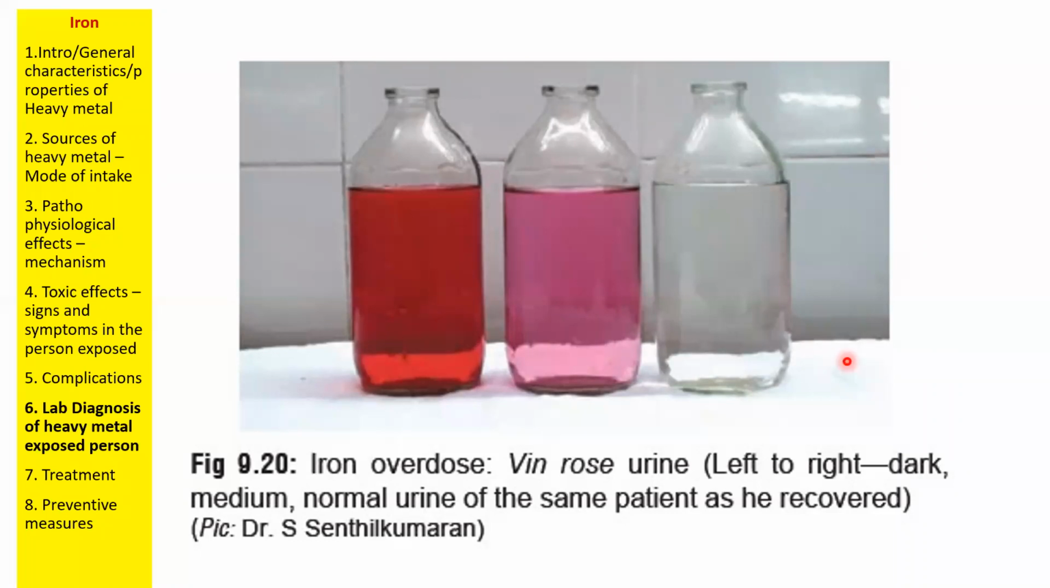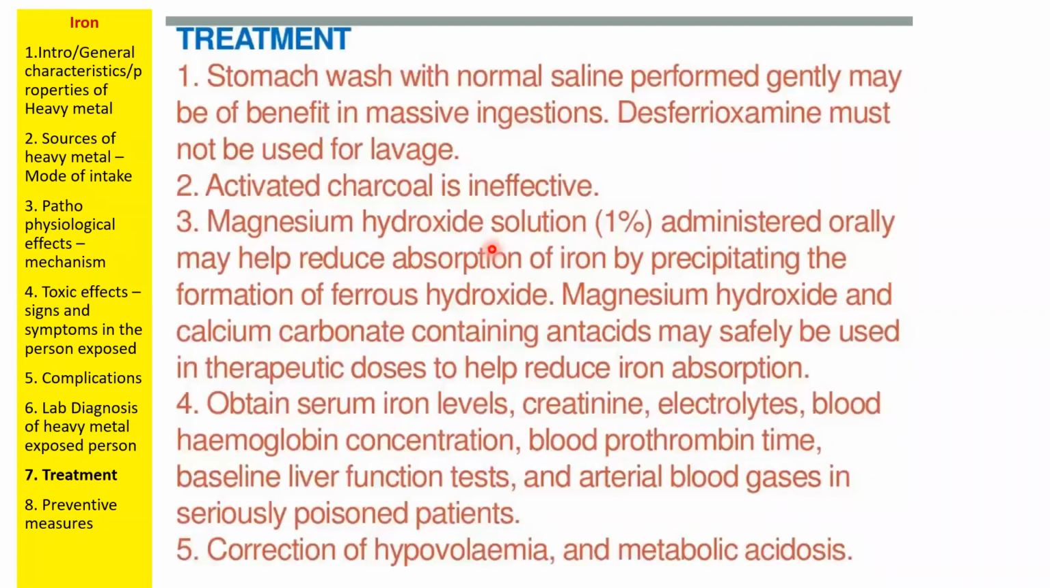Periodic urine physical examination is important to see the iron toxicity in the patient, and this is called the Vin Rose phenomenon. So this is another important test for iron toxicity. Then treatment.